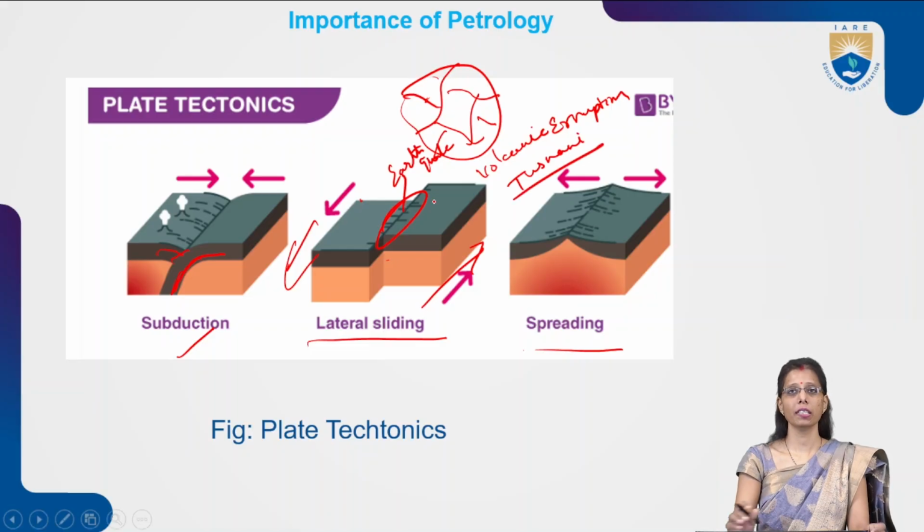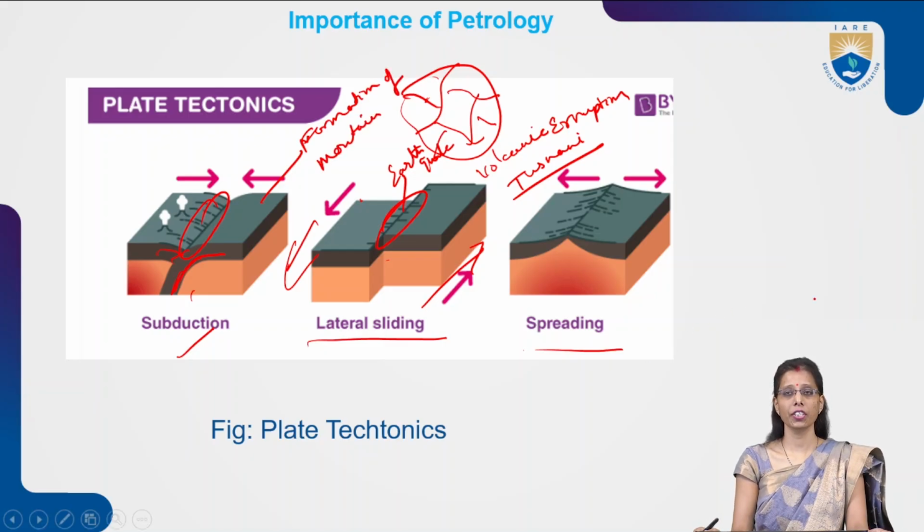These kinds of disasters will occur in these regions. With this spreading or subduction, the formation of mountains may occur. Okay, formation of ridges, formation of mountains, formation of valleys.